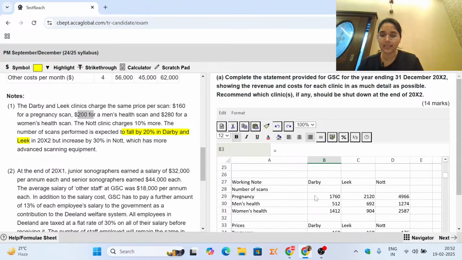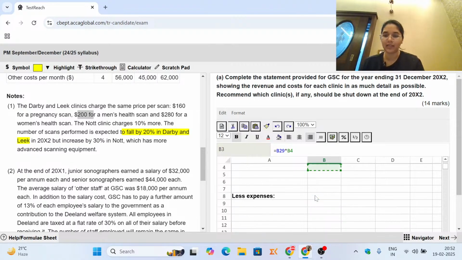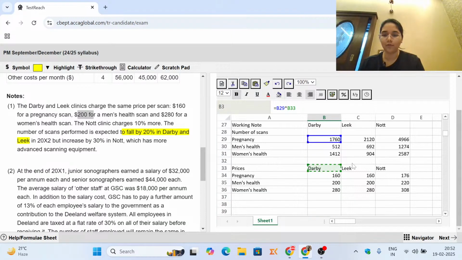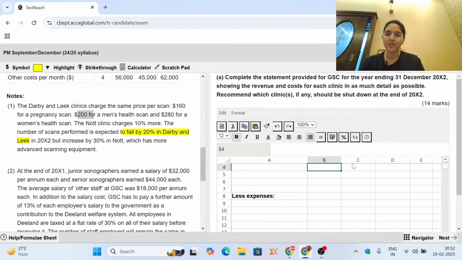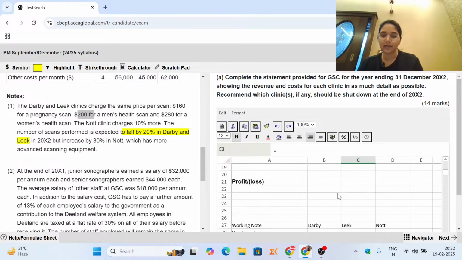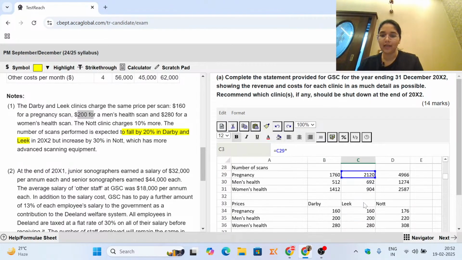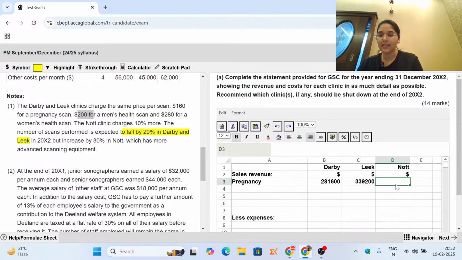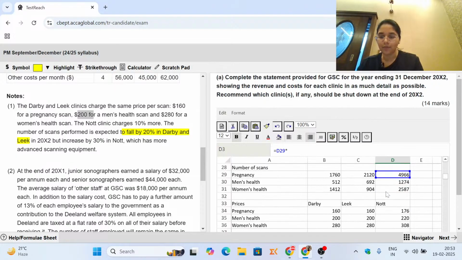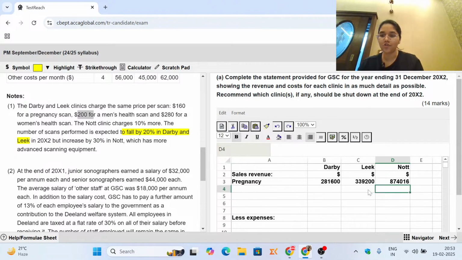We are going to use these cells so that the examiner knows where we are bringing the numbers from, and then we are going to select the cell wherein we have the revenue of one pregnancy scan. So this is what we show over here. This is the revenue that Derby will generate from the sales revenue of pregnancy. Now talking about Leak, Leak is charging this much, and then this is the number, this is the price. Similarly, you will do it for Not. 4966 is the number of pregnancy scans, and this is how much they charge.